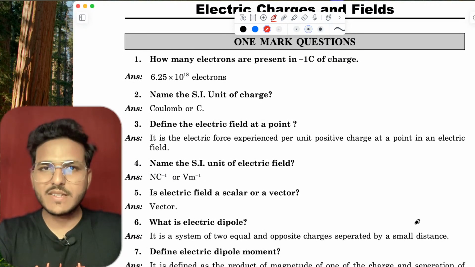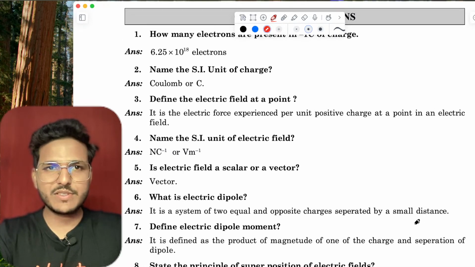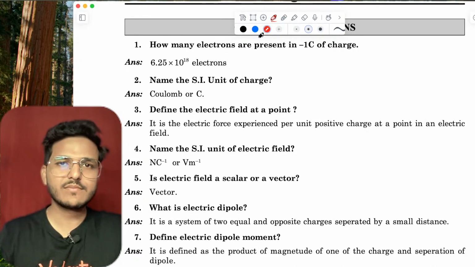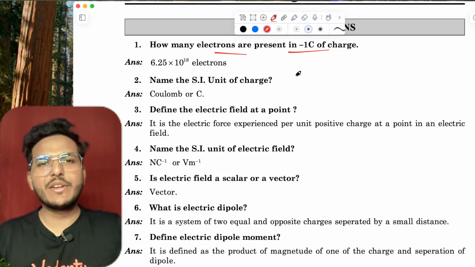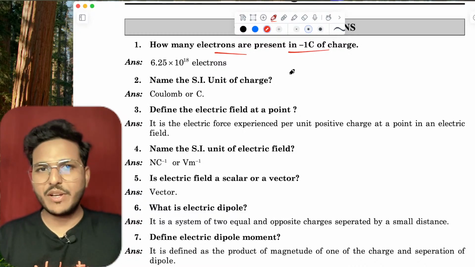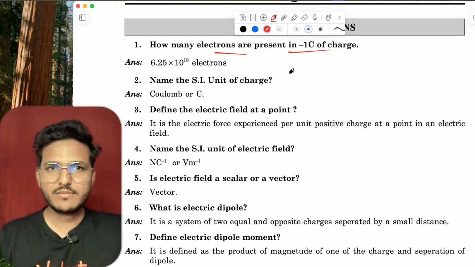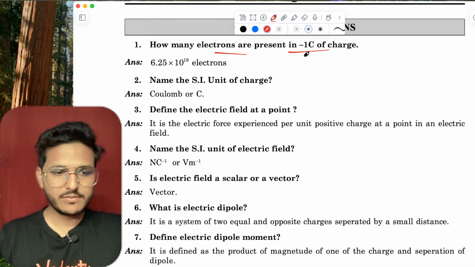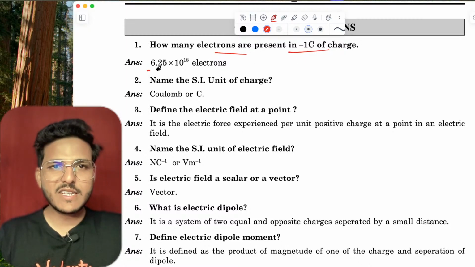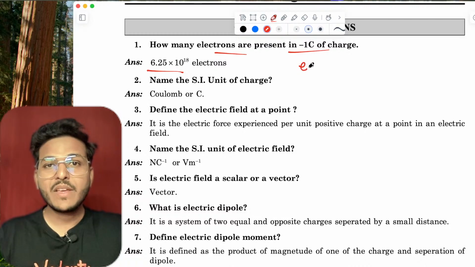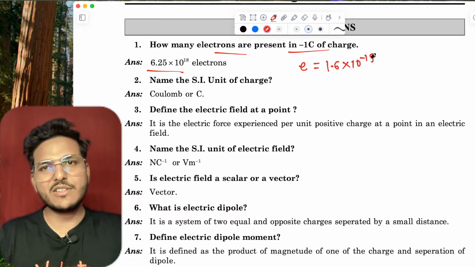Firstly, we will discuss 1 marker questions. How many electrons are present in negative 1 coulomb charge? This is 6.25 into 10 to the power 18 electrons, because an electron has a charge of 1.6 into 10 to the power minus 19 coulomb.